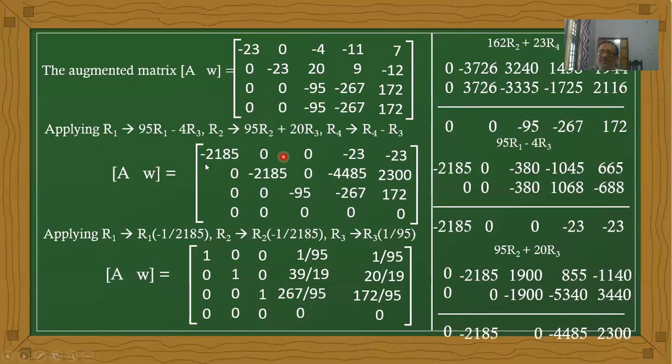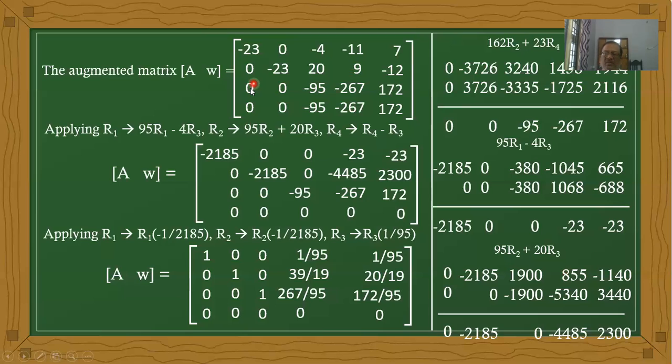Now after that, the rough work for the second row. What is the second row operation? 95 times the second row and 20 times the third row now. Now it is 0. 95 times 23 is, we know, minus 2185. 95 times 20, 1900. 95 times 9, 855. 95 times minus 12, minus 1140.